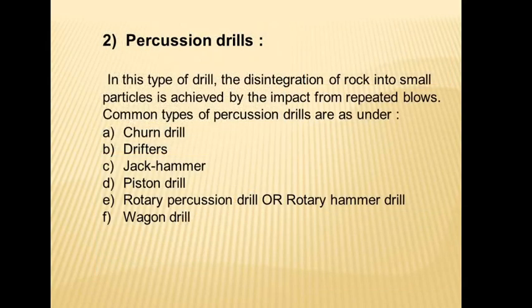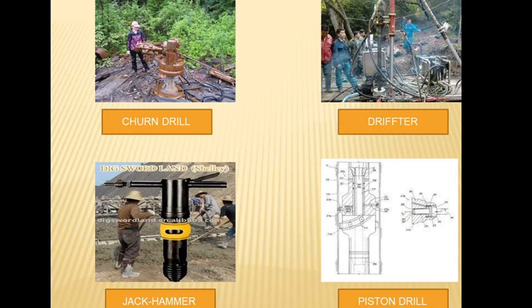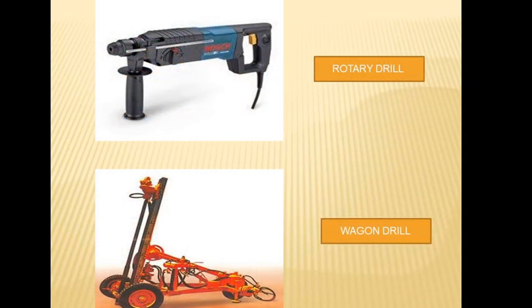Then percussion drills. In this type of drill, the disintegration of rock into small particles is achieved by the impact from repeated blows. Common types of percussion drills are as under: churn drill, drifter, jackhammer, piston drill, rotary percussion drill or rotary hammer drill and wagon drill.